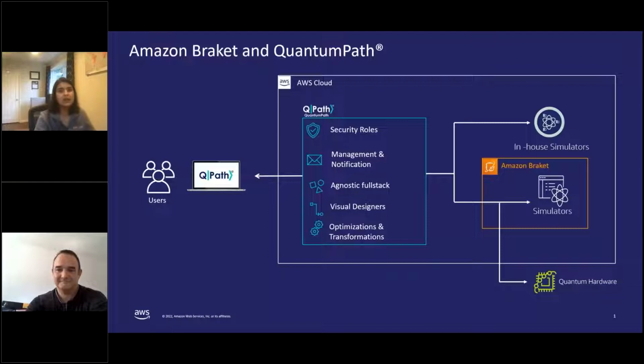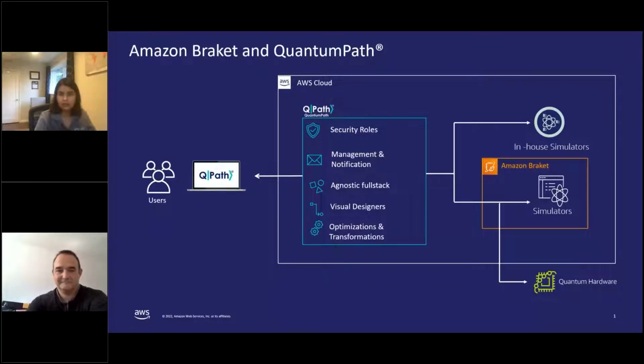Using Quantum Path, you can create circuit definitions and QUBO formulations through an intuitive, code-free, interactive platform. Quantum Path takes care of translating from the GUI into optimized code and connects with the quantum hardware provider of your choice. As an end user, Quantum Path also keeps you in the loop by providing you notifications throughout the process as you go.